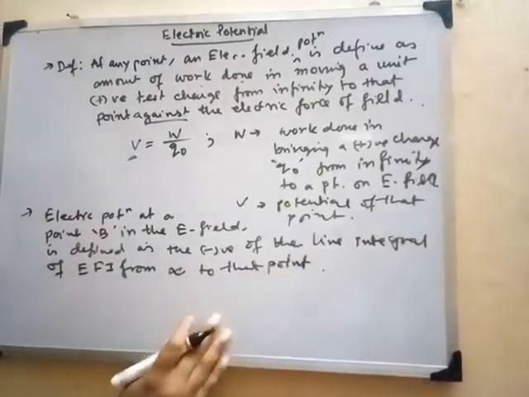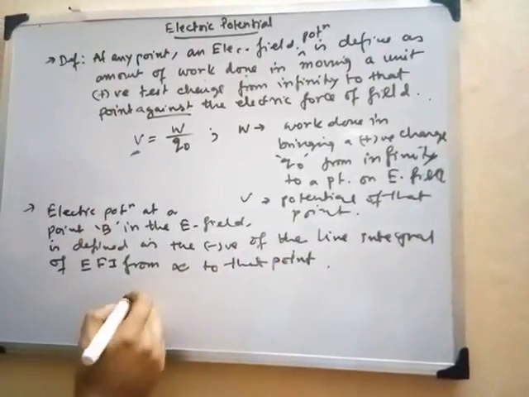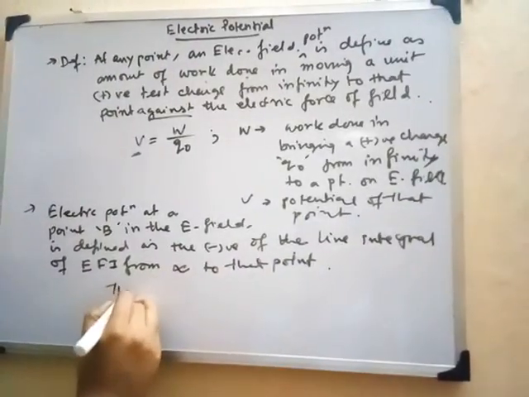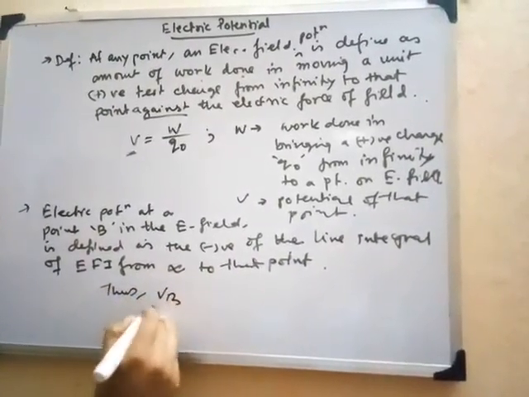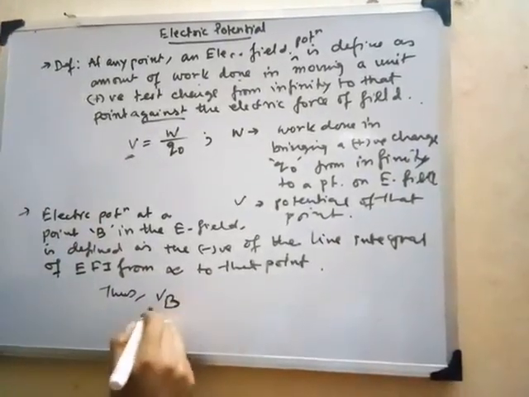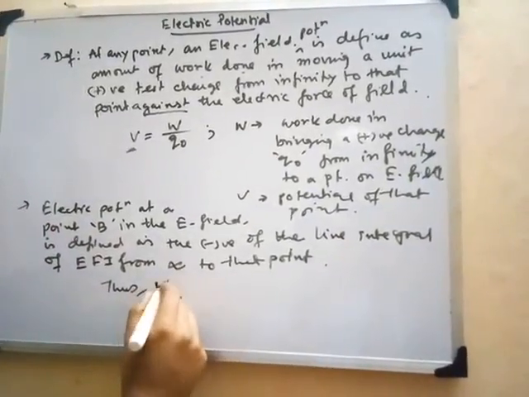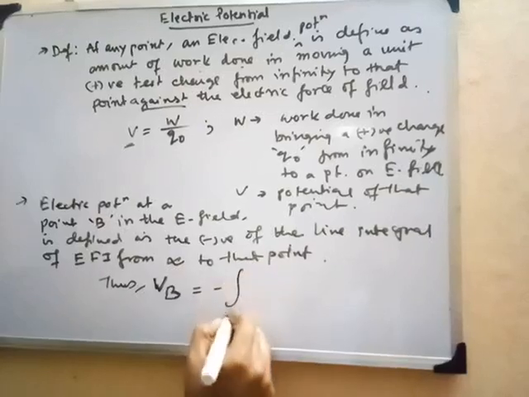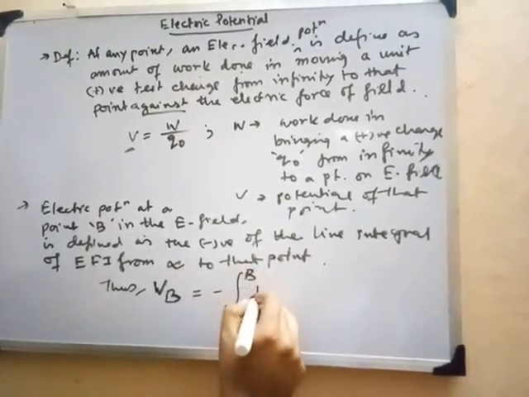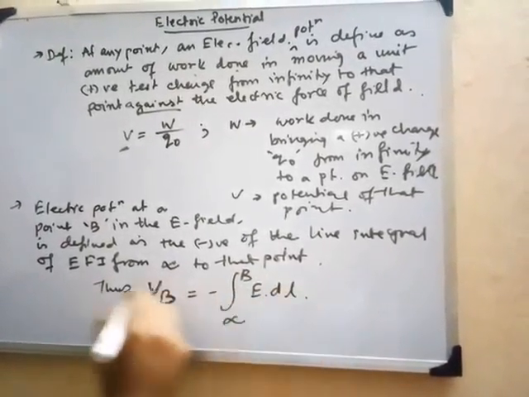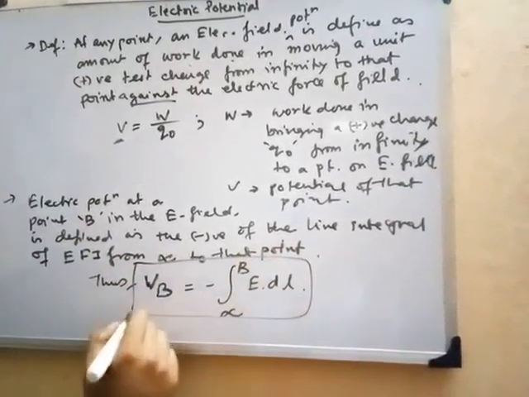Or in terms of mathematical expression, we can write that the potential at point B can be represented as V_B = minus integral from infinity to B of E dl, right? This is the expression in terms of vector integrals.